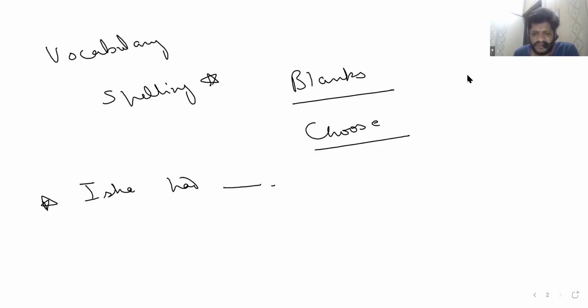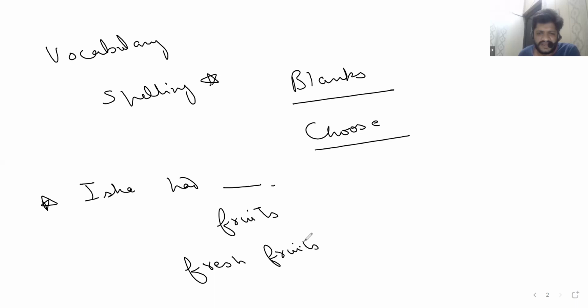When you're given a limit that you can't use more than 2 words, then you can write fruits. That is perfectly fine. You can also write fresh fruits. That is also fine, because you have 2 words, and neither of these is wrong. In such a case where both answers are right and one word can be dispensed with, the answers in the key will be written in this form. The optional word will be in brackets. So fresh fruits, fresh in brackets, that means fruits is right, fresh fruits is right. So blanks are like this only.